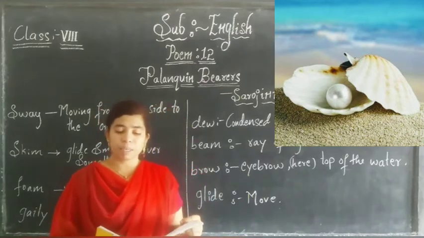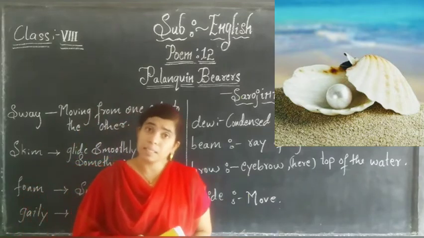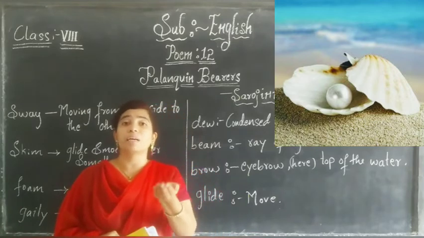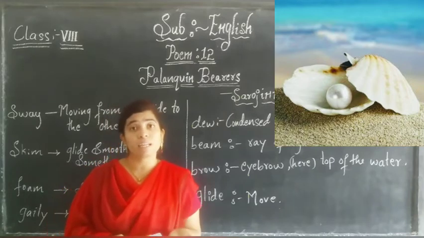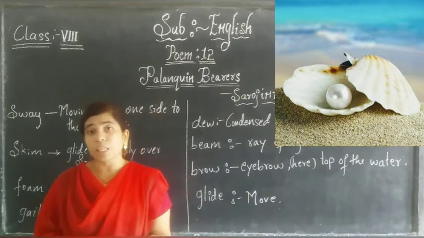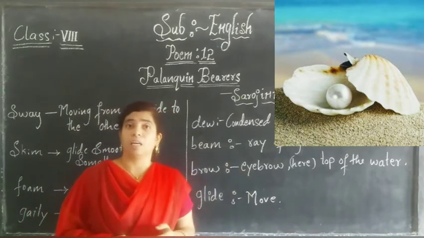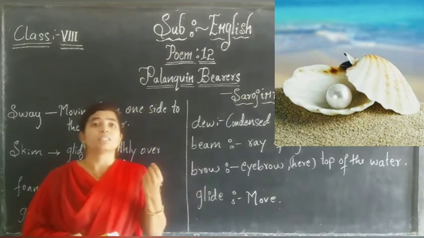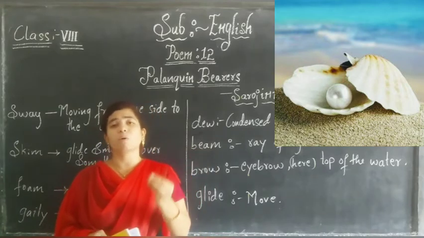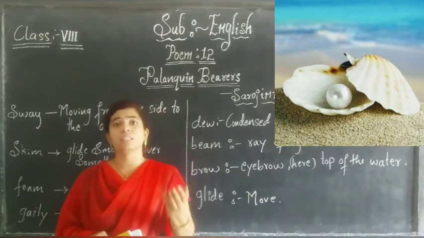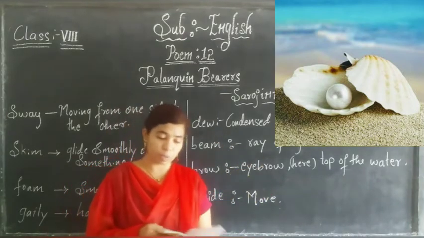Okay? We bear her along like a pearl on a string. How are the palanquin bearers carrying the bride? Like a pearl on a particular string. How the pearls are very safely reached to the jewelers. In that sense, the bride is compared to the pearl. She is so precious, so adorable, and she is the wonderful, precious bride who has to reach the groom's house. Okay?